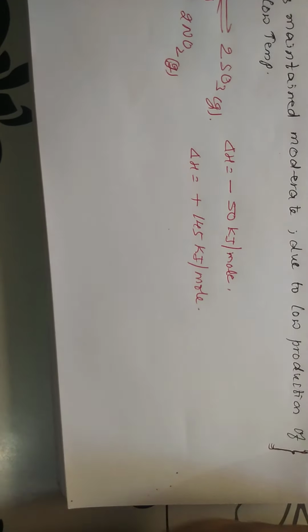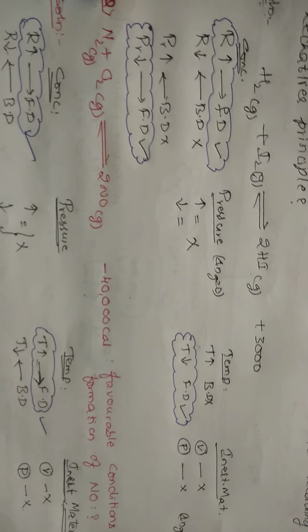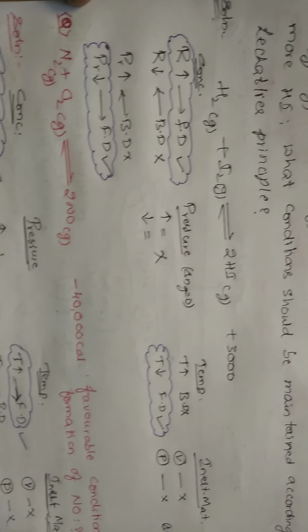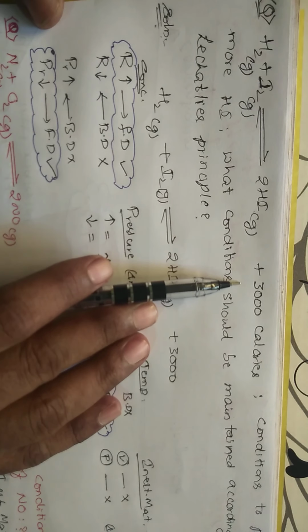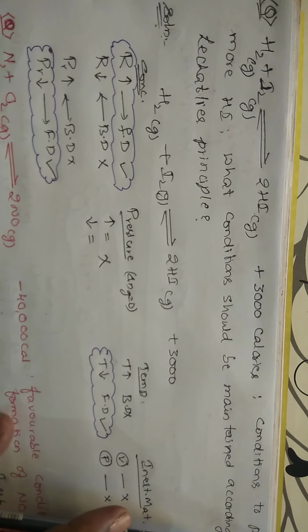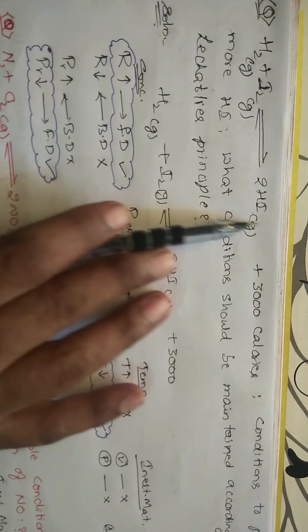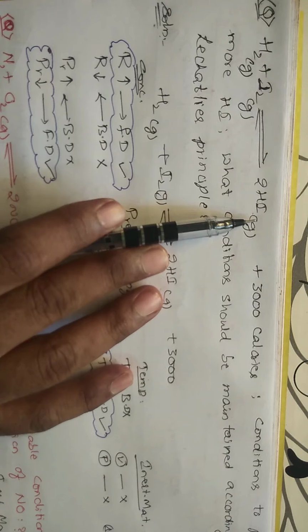Let us take some questions and solve those questions by applying all the rules. I will be explaining some 3 questions. Go for the 4th, 5th questions, that is work for you. This is the question. H2 plus I2 is in equilibrium with 2HI plus 3000. Plus 3000 means this is an exothermic reaction. Choose conditions to produce more amount of HI. He is asking to produce more amount of this one, not the reactants. So he wants more amount of products.